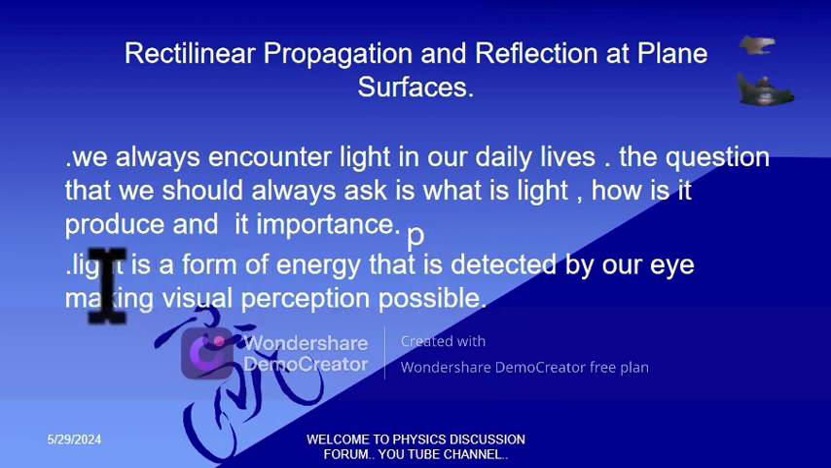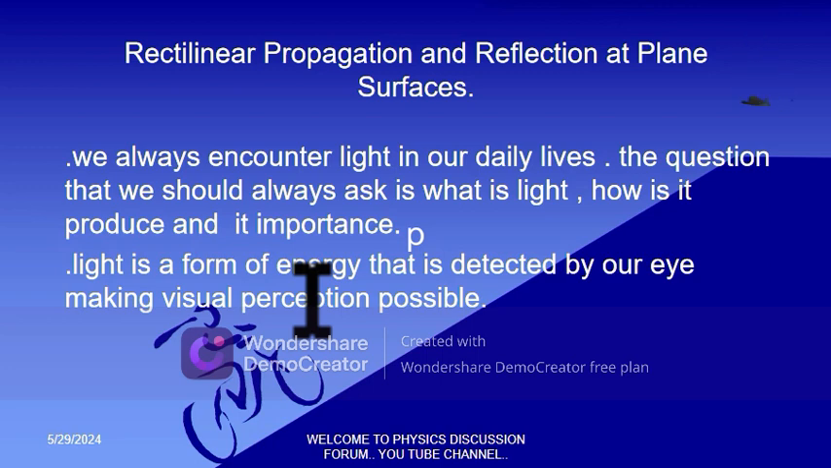So light is a form of energy that is detected by our eye, making visual perception possible. Light is what enables us to see objects. Light is what enables you to see me, and what enables me to see you. If it were dark, I would run away. Maybe you are a ghost, or it's about fear. So light throws away fear. So light is very important.